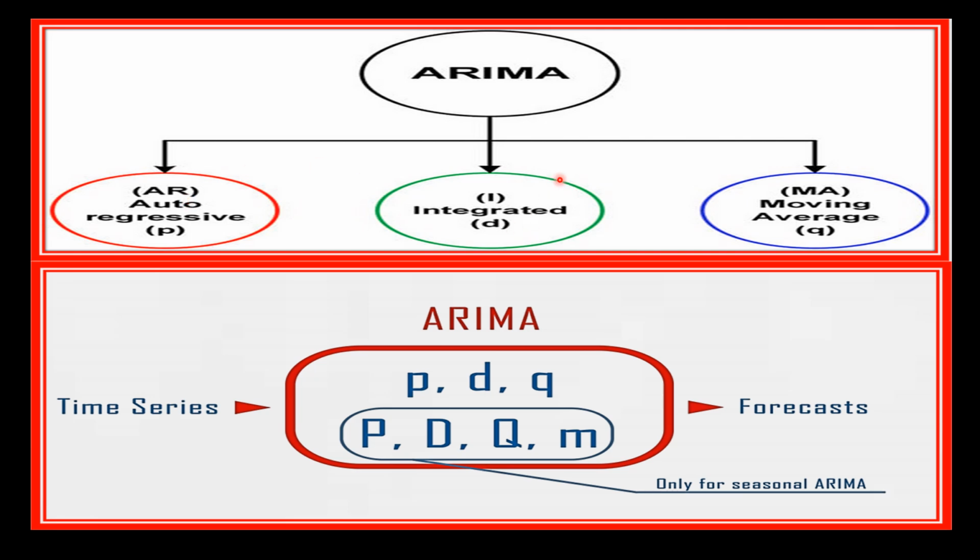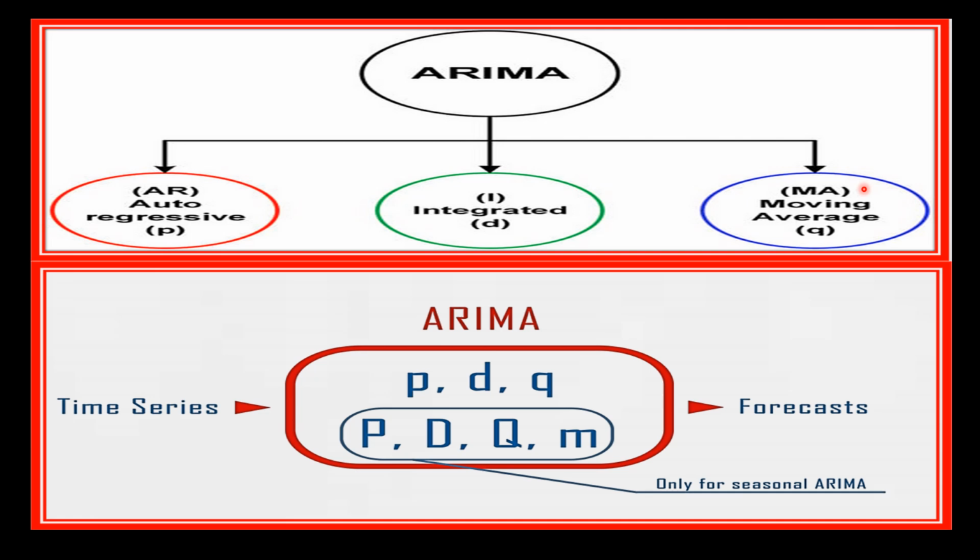And then comes integrated. Now in time series analysis, a common problem is the presence of trend or a seasonal pattern in the data. So this integrated part of ARIMA aims to remove these trends by differencing the data, and you can think of it as calculating the differences between consecutive values in the time series. This process makes the data stationary, meaning the statistical properties, that is the mean, variance and autocorrelation, remain constant over time.